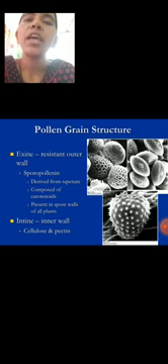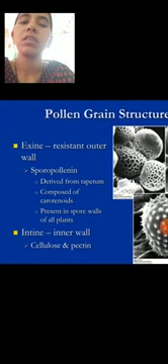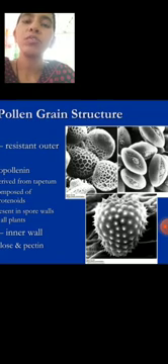The generative cell again divides and forms two male gametes, not the vegetative cell. So here this is the structure of the pollen grain.